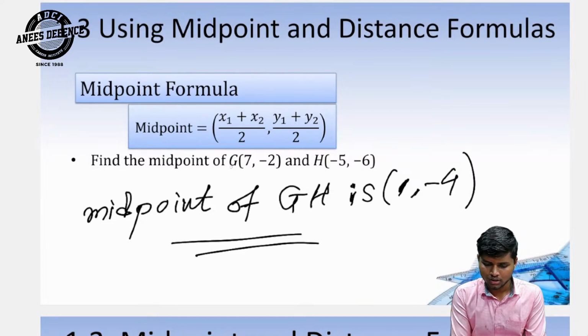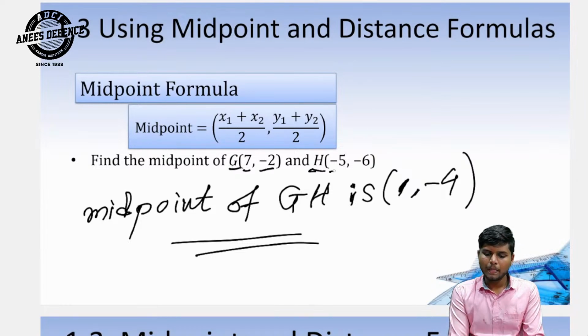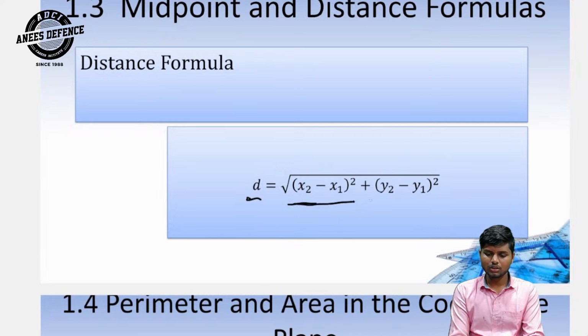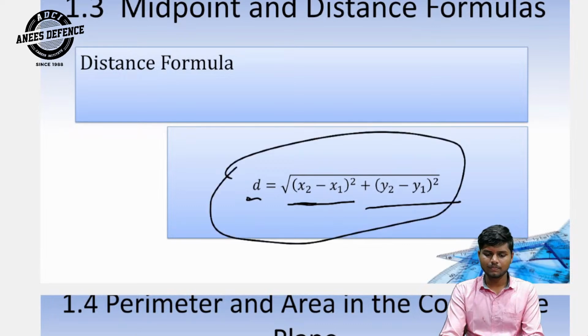This one is the answer, where G is (7, minus 2) and H is (minus 5, minus 6). And we are now going to the next, midpoint and distance formula. What is the distance formula? Distance is equal to under root x2 minus x1 whole bracket square plus y2 minus y1 whole bracket square. This one is the distance formula.